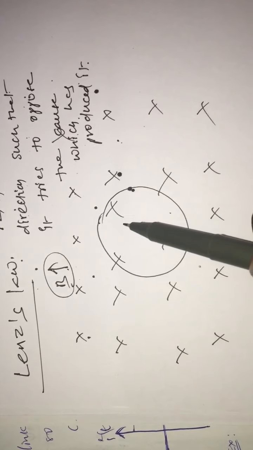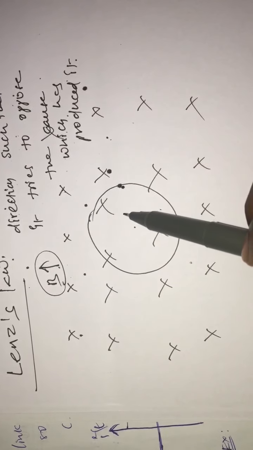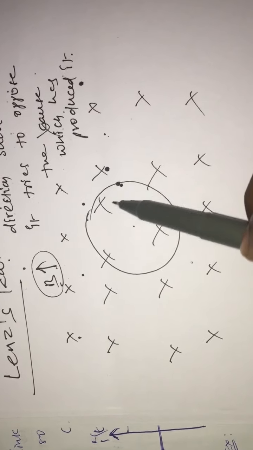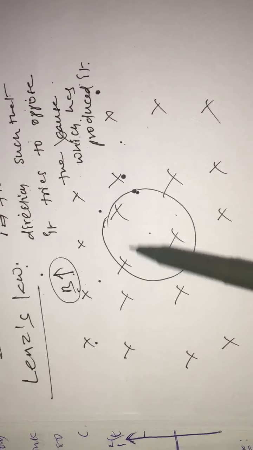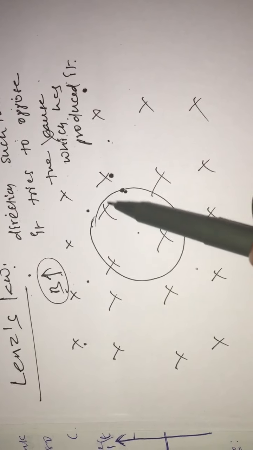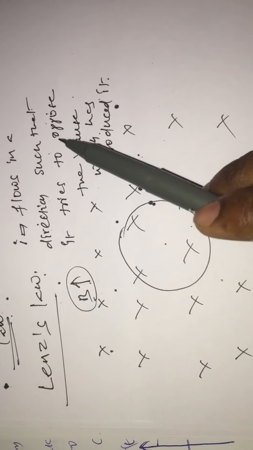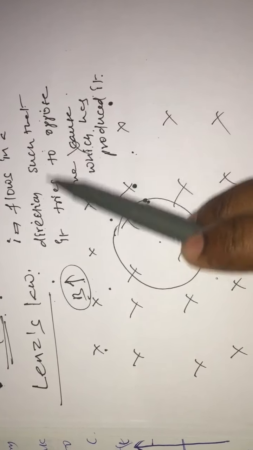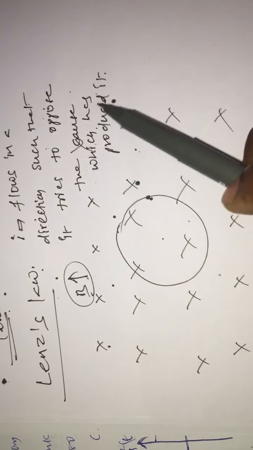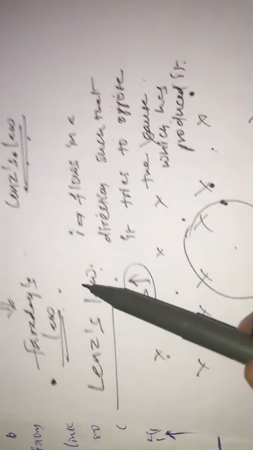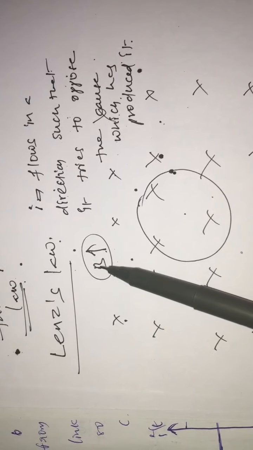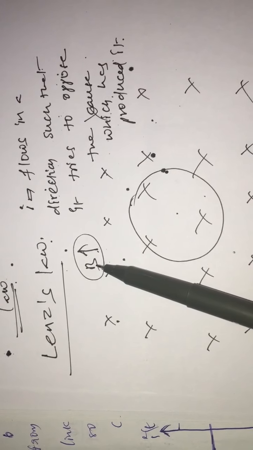Flux changing is nothing but the magnetic energy associated with the loop changing. But that current always flows in a direction so that it tries to oppose the cause which has produced it. Here current is produced because of the increasing magnetic field.